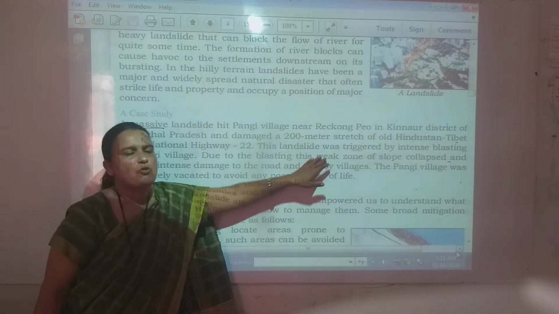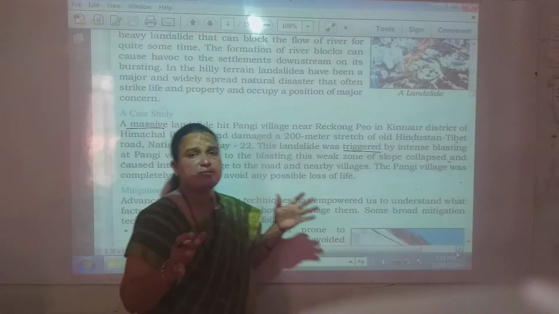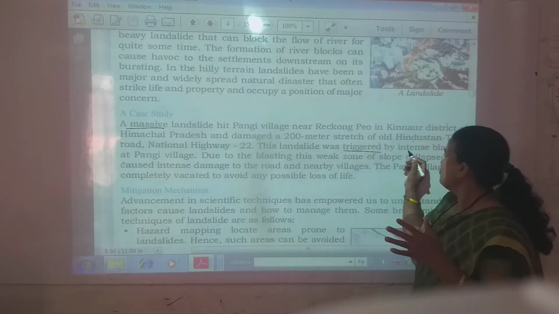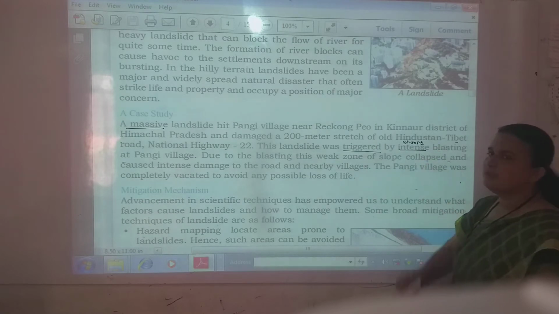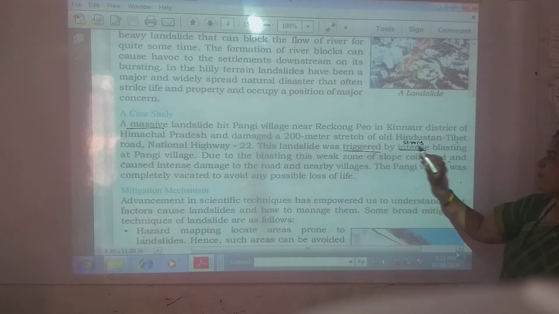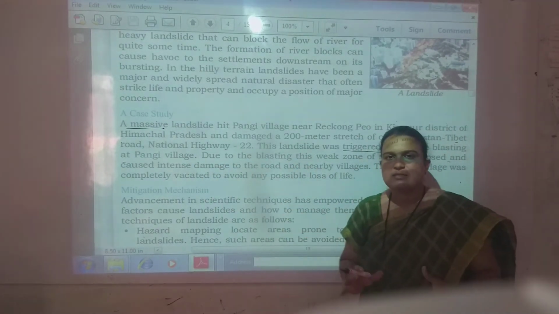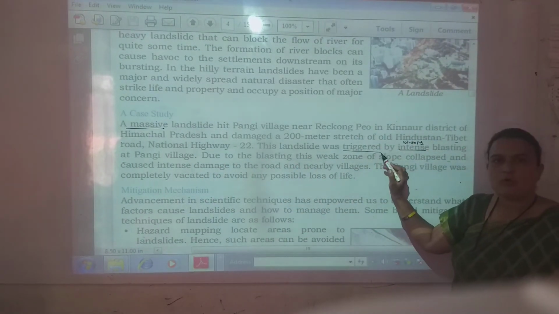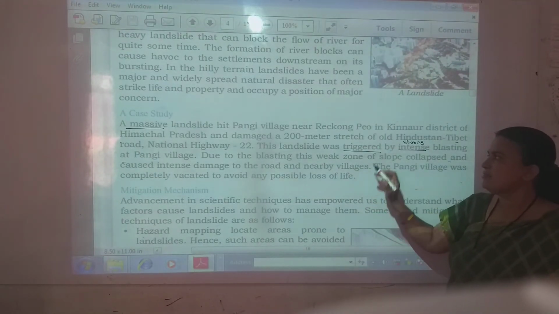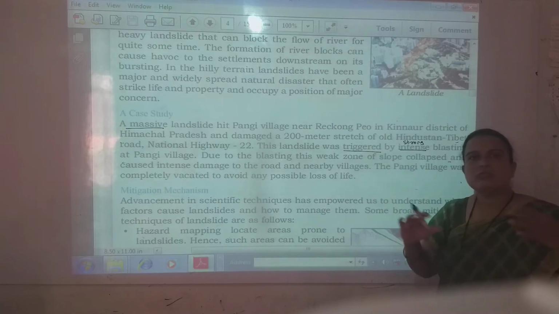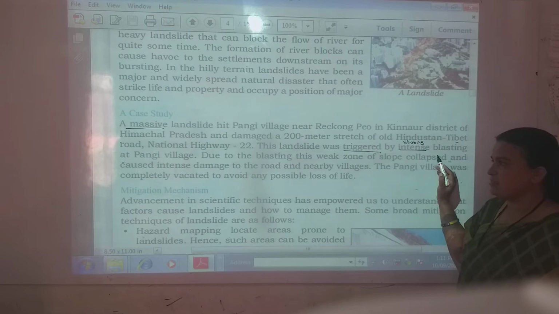This landslide was triggered, triggered means suddenly, by intense, strong blasting at Pangi village. The landslide took place at Pangi, and it was triggered by intense blasting.